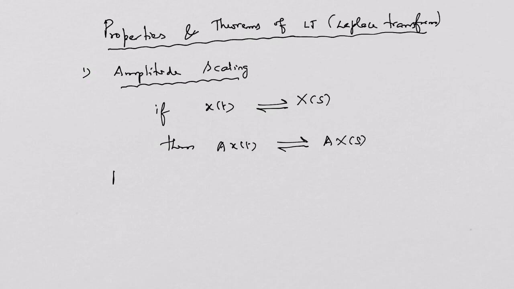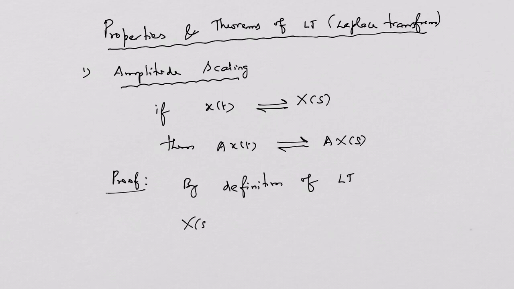Let me prove it. The proof says, by definition of Laplace transform, we know that X(s) is equal to the Laplace transform of the signal x(t), which is equal to the integral from minus infinity to plus infinity of x(t) times e^(-st) dt. Everybody knows about it.